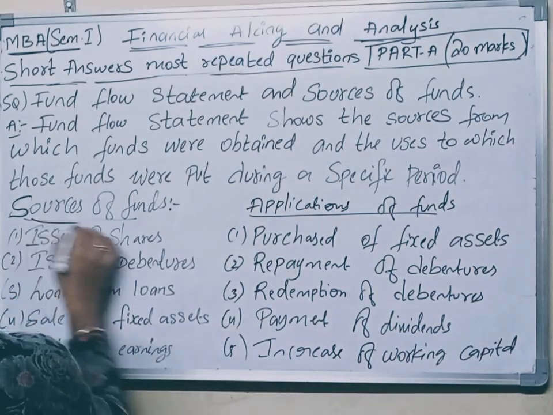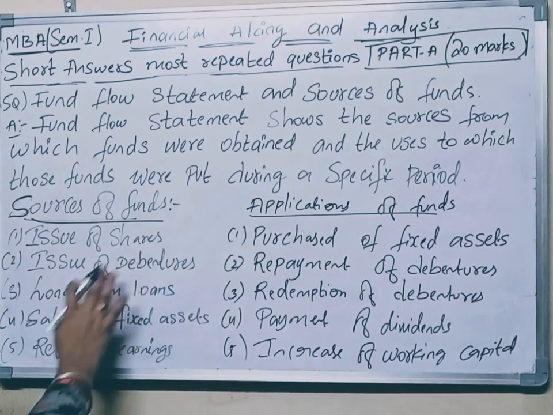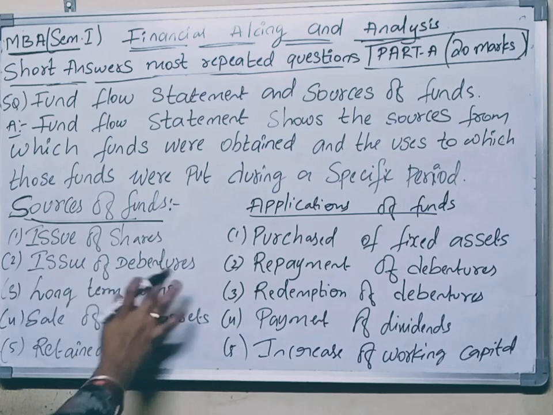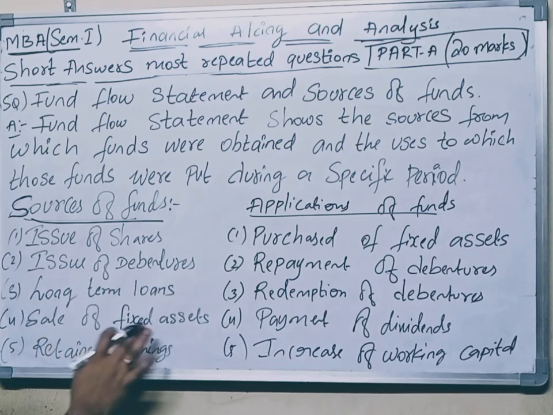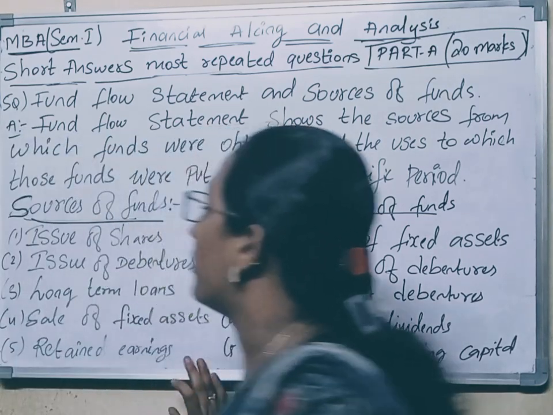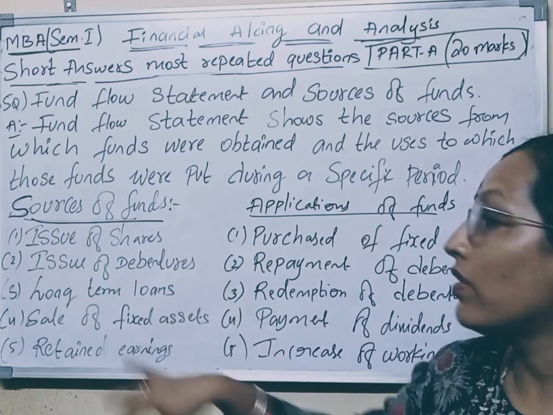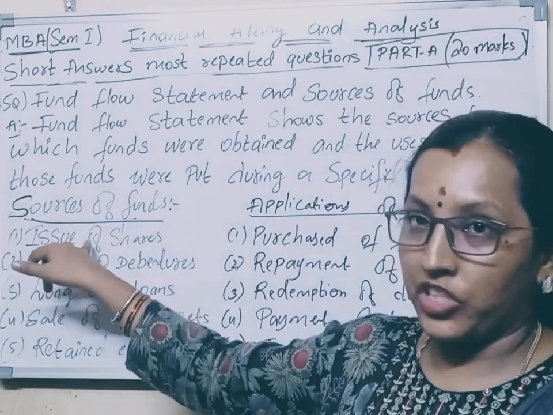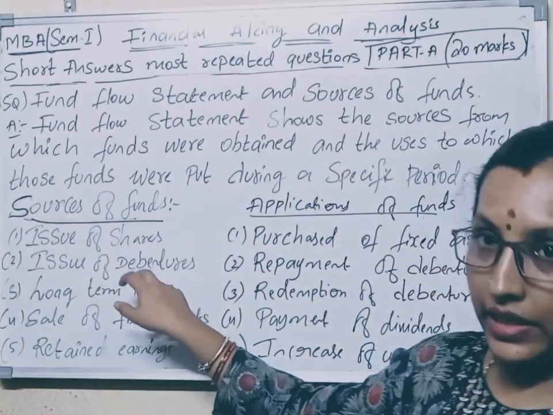sources of funds. These are the sources of funds: issue of shares, issue of debentures, long-term loans, sale of fixed assets, retained earnings. From the issue of shares we will obtain some funds, and from the issue of debentures.